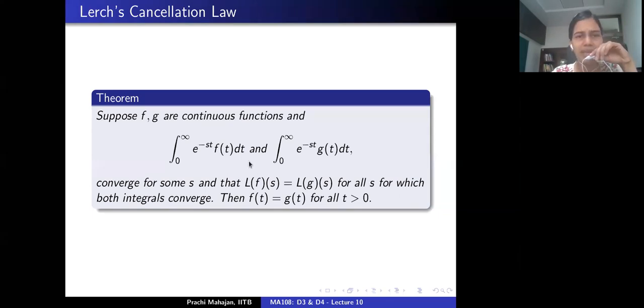Over here, we are assuming f and g to be continuous. If f and g are just piecewise continuous, then the Laplace transforms of the two functions may agree everywhere, because these are integrals, and yet the functions may be distinct. But over here, the functions are continuous to start off with.